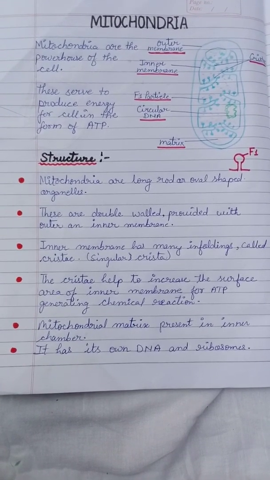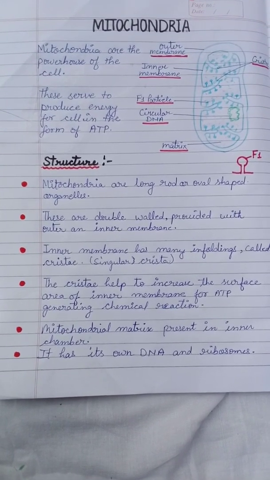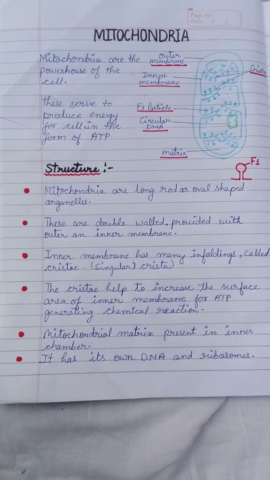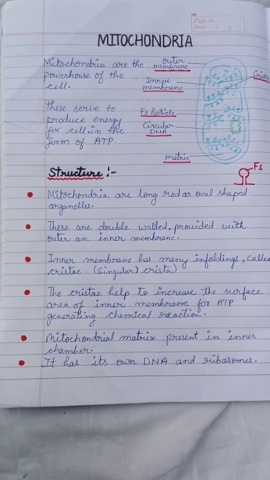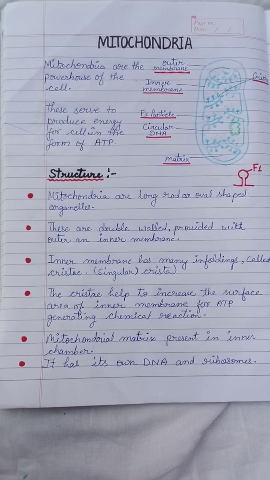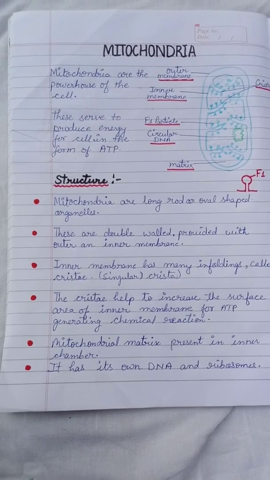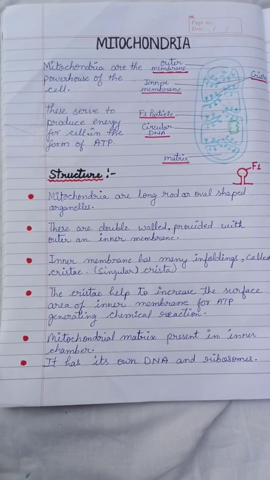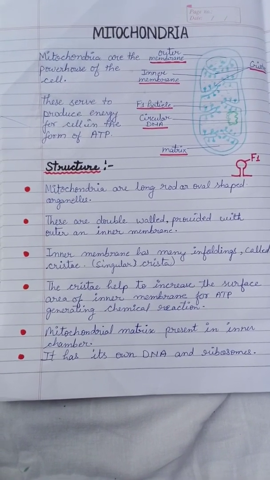Mitochondria produce molecules which are the usable form of energy. So what is the meaning of usable form of energy? It means energy which is used by the cell. For example, if you want to purchase chocolates, what will you give to a shopkeeper? Will you give him a piece of paper? No, you will not give him a piece of paper, because he will not accept it, because the piece of paper has no value.